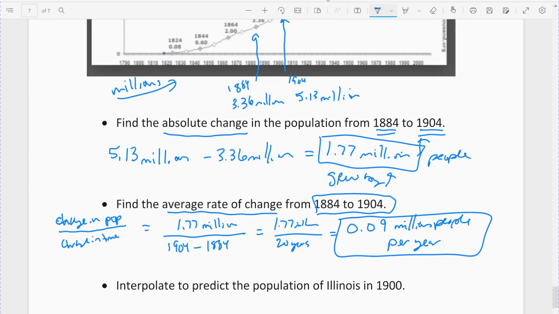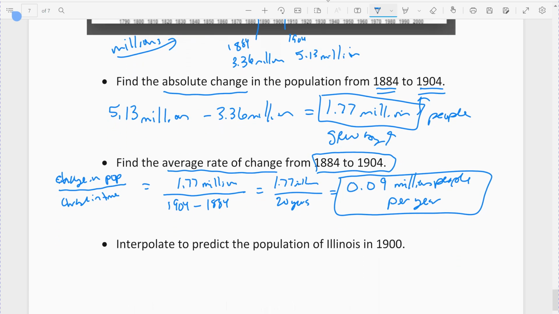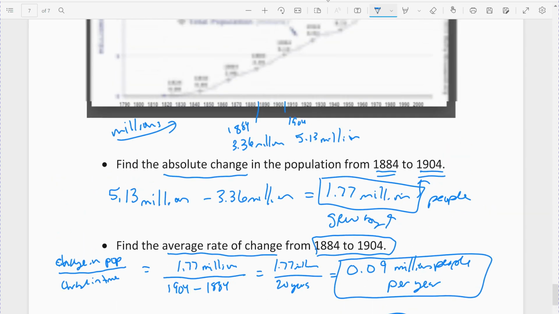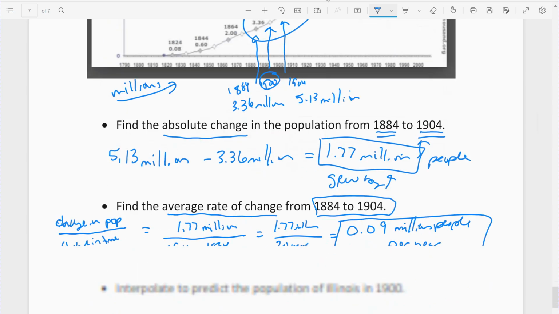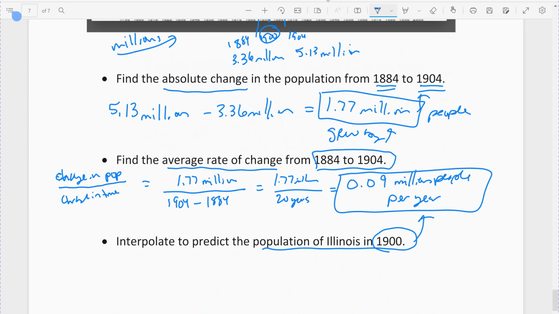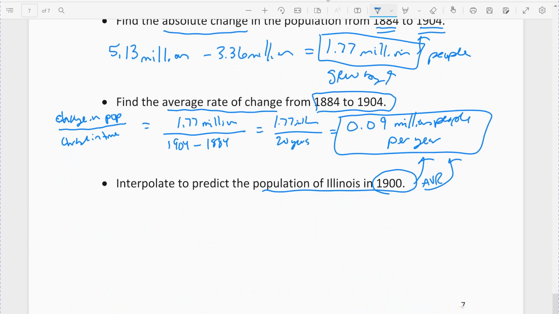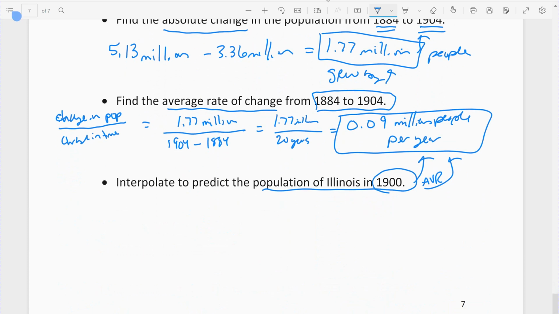All right, the last one. Interpolation: project the population of Illinois in 1900. So 1900 is in between the two values that we're looking at, right? 1884 to 1904, my 1900 would be between those. We're actually going to use the average rate of change we just found. So every year between 1884 and 1904, they added about 0.09 million people, which again is about 90,000 people.